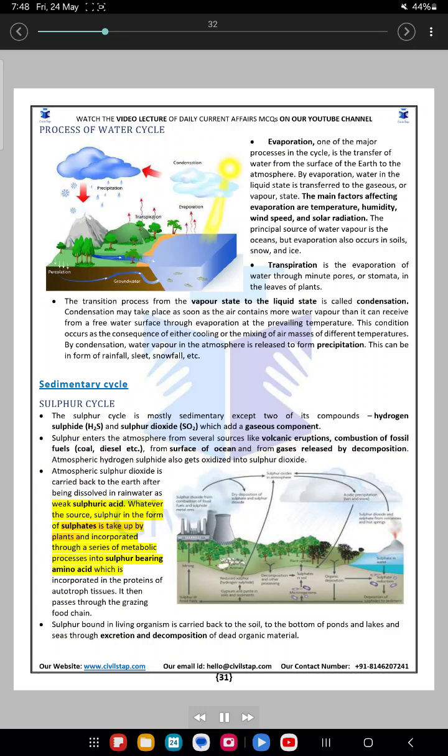Whatever the source, sulfur in the form of sulfates is taken up by plants and incorporated through a series of metabolic processes into sulfur-bearing amino acid which is incorporated in the proteins of autotroph tissues. It then passes through the grazing food chain. Sulfur bound in living organism is carried back to the soil, to the bottom of ponds and lakes and seas through excretion and decomposition of dead organic material.